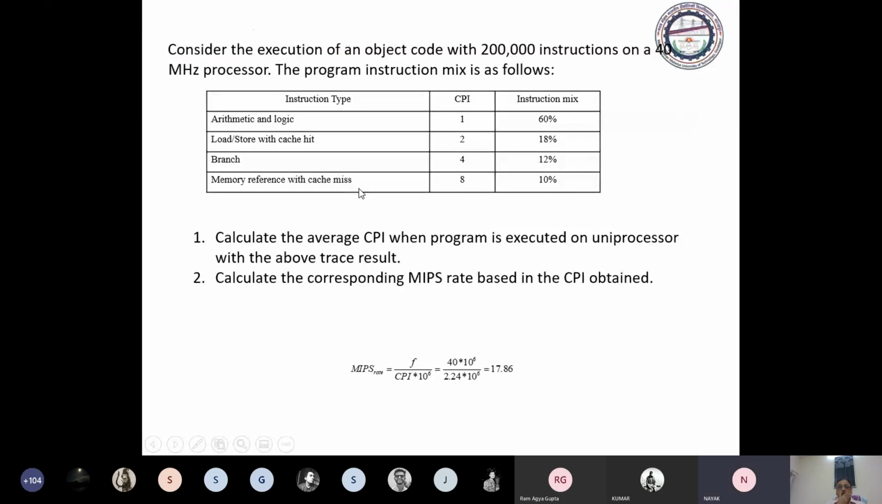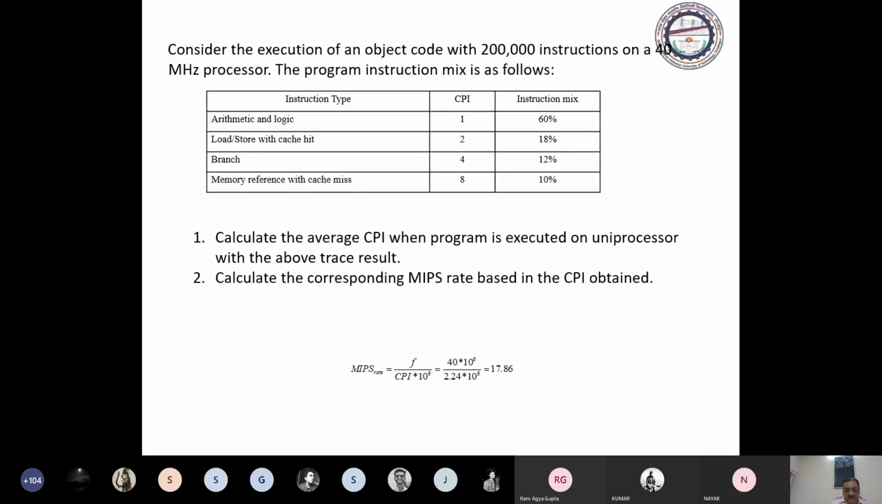Now come to this MIPS rate. We are calculating MIPS. Consider the execution of an object code with 2 lakhs instructions and a 40 megahertz processor. And we have an instruction mix like this. So you just see,